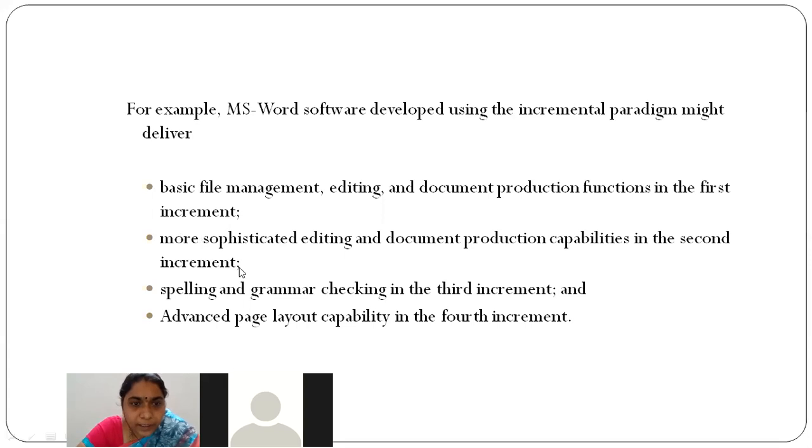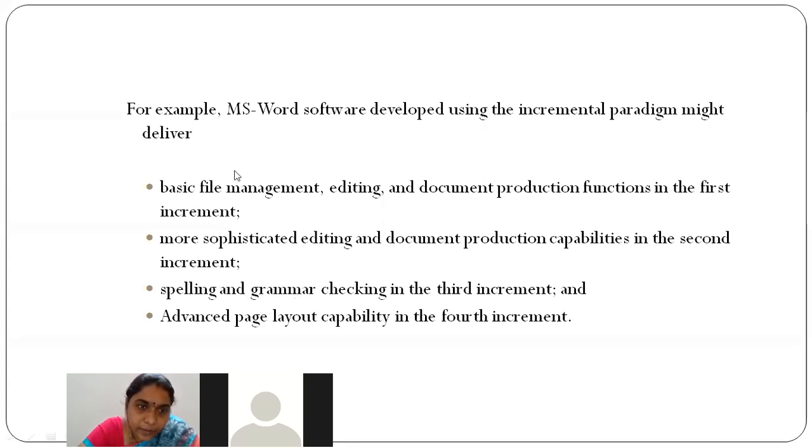apart from these basic things, some sophisticated editing and document production capabilities were also released in the second version. So in addition to the basic things, some new features were added, and the second version was released. And in the third version, spelling and grammar. Now, if you are typing anything in the Word document and you write a spelling wrong, it will indicate it with a red mark, it will be warning you in red, right? If you right click, the correct spelling will automatically be replaced, right? So this is a new feature added in the next versions.